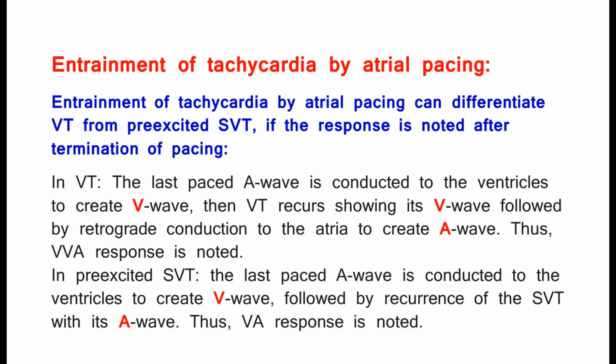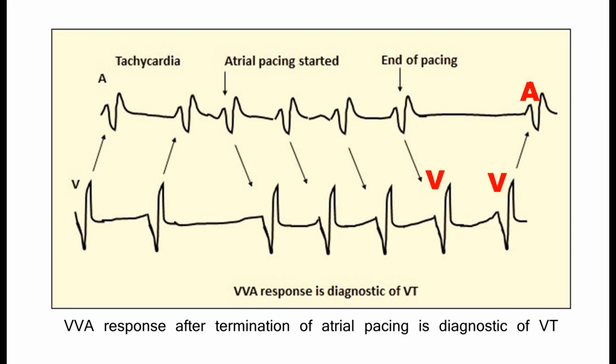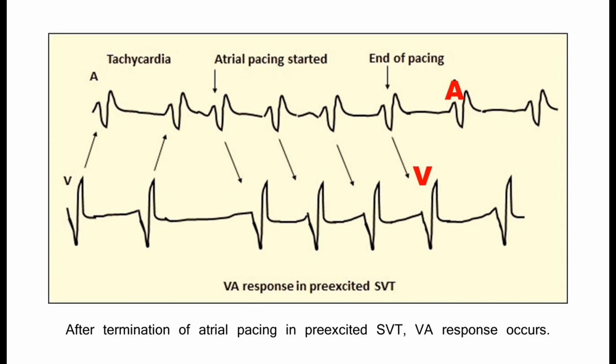In VT, the last paced A wave is conducted to the ventricles to create V wave, then VT recurs showing its V wave followed by retrograde conduction to the atria to create A wave. Thus, VVA response is noted. In pre-excited SVT, the last paced A wave is conducted to the ventricles to create V wave, followed by recurrence of the SVT with its A wave. Thus, VA response is noted. VVA response after termination of atrial pacing is diagnostic of VT. After termination of atrial pacing in pre-excited SVT, VA response occurs.